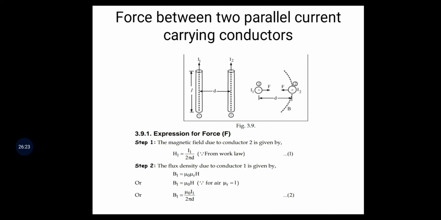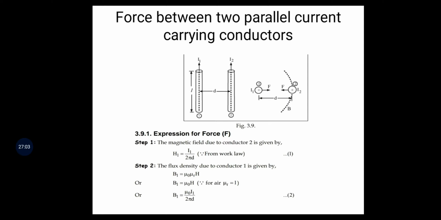The flux density due to conductor 1 is given by B1 equal to mu H. Here mu equals mu naught into mu r, so B1 equals mu naught mu r H, which gives B1 equal to mu naught H.